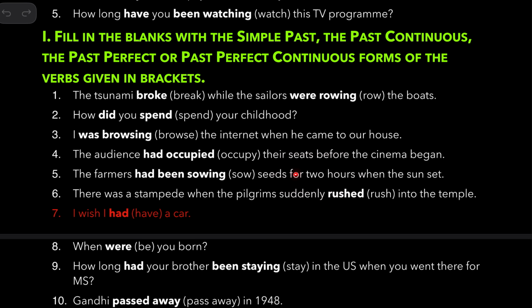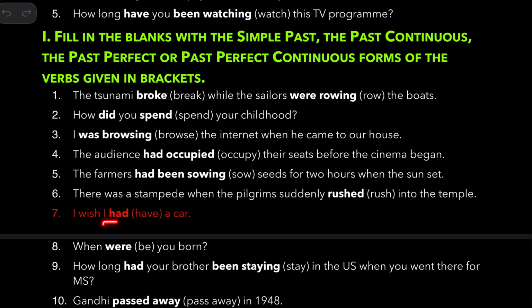Actually, if you don't use this, you can use were here actually. The farmers were sowing seeds when the sun set. Because you are talking about this, you should use had been sowing. There was a stampede when the pilgrims suddenly rushed into the temple. Okay.